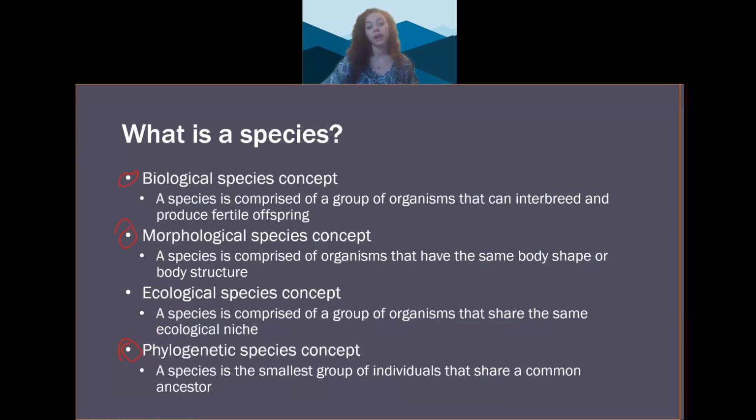So altogether, the biological species concept, the morphological species concept, and the phylogenetic species concept are used together by scientists to classify organisms.